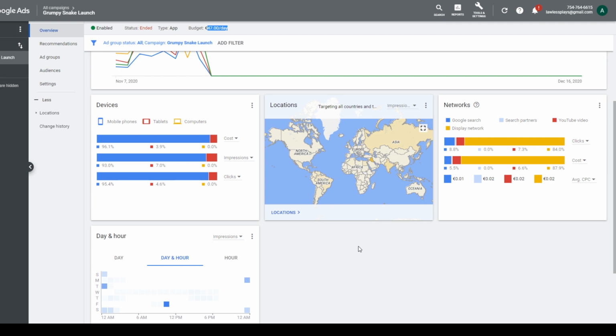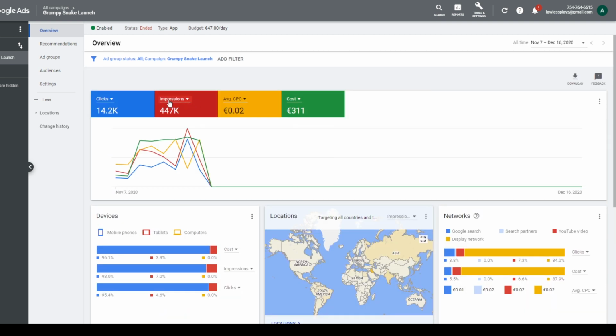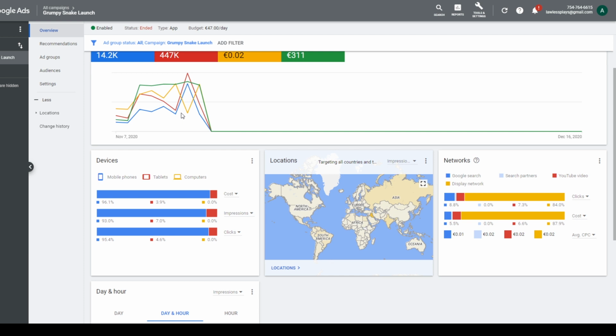I kind of just started the campaign, let it do its thing. I didn't set any target locations, which I think I should have, because what we can see here is that I got 450,000 impressions. A lot of them went to Iraq for some reason, India, Russia, South America. Almost nothing in the United States, nothing in the UK, nothing in Ireland.